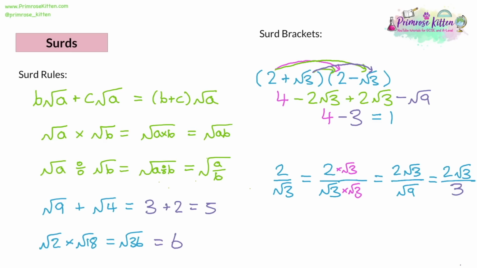There's one more type of rationalizing that I need to show you. So let's say we've got 2 over, and then we've got 2 plus root 3. Now, if you tried to multiply all of that by root 3, this would happen. You'd have 2 root 3 for the numerator, well, that's fine. You'd be adding on 3, because root 3 times root 3 is root 9, which is 3. But then you'd also have to multiply the 2 in the denominator by root 3, and you have 2 root 3 on your denominator.